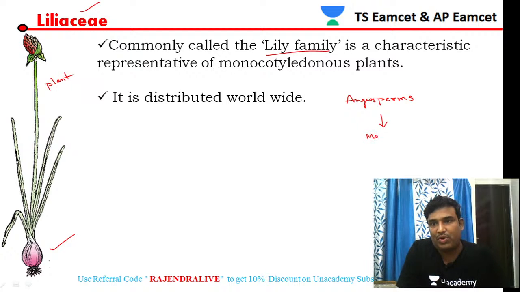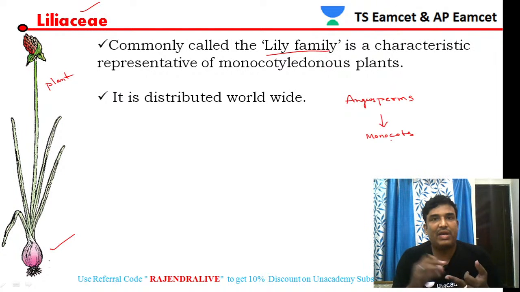We have discussed previously two families, Fabaceae and Solanaceae. Both belong to dicotyledons, but Liliaceae members belong to monocotyledons. Monocotyledon indicates that the seed of the members of the family has only a single cotyledon.